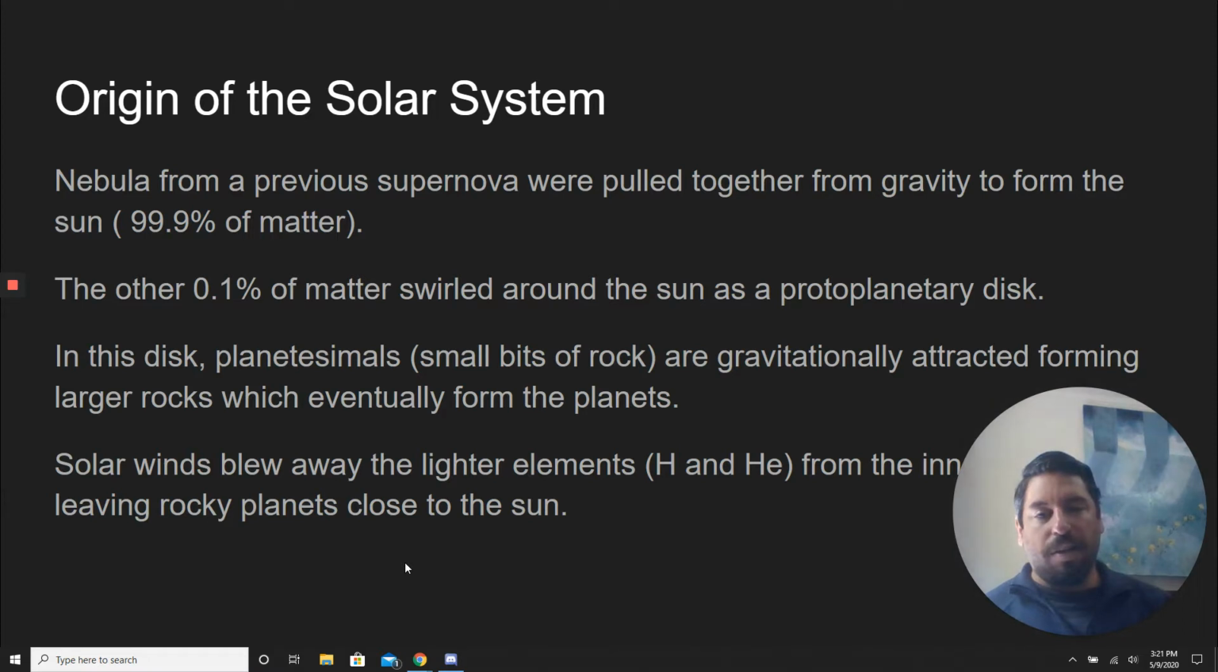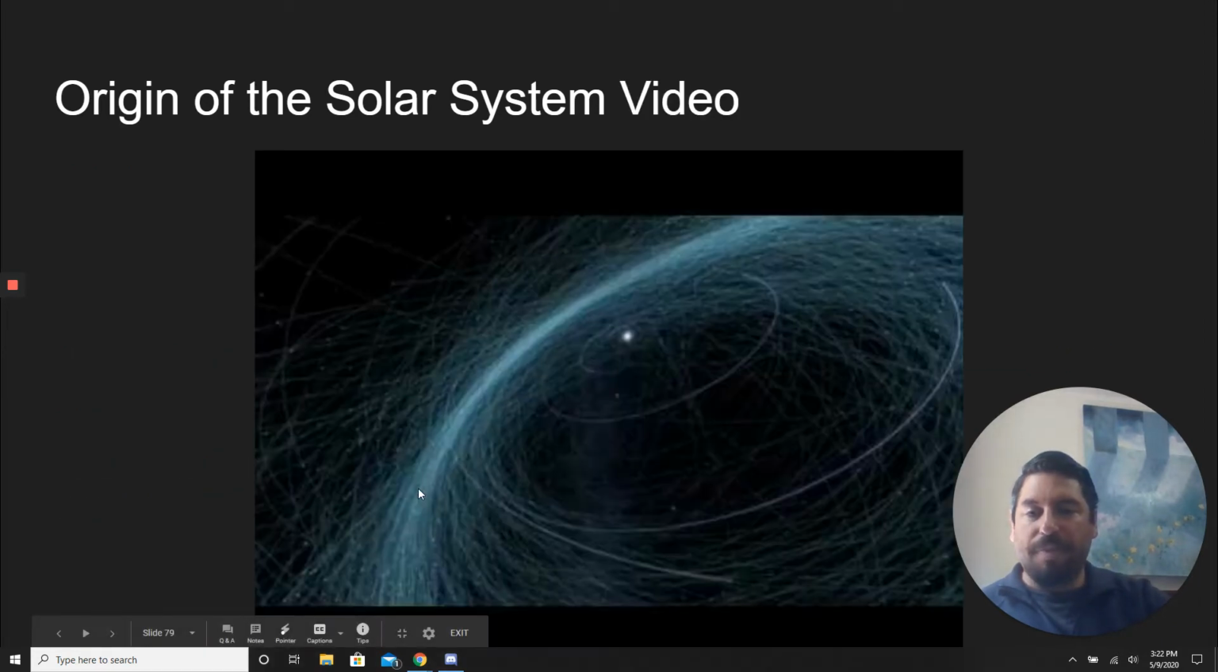So that's why Mercury, Venus, Earth, and Mars are rocks. We do have a little bit of gas in our atmosphere, but we're not these big giant balls of gas because the solar winds blew all those away. But the farther out planets, Jupiter, Saturn, Uranus, and Neptune, those are gassy because the winds didn't blow away the gases.